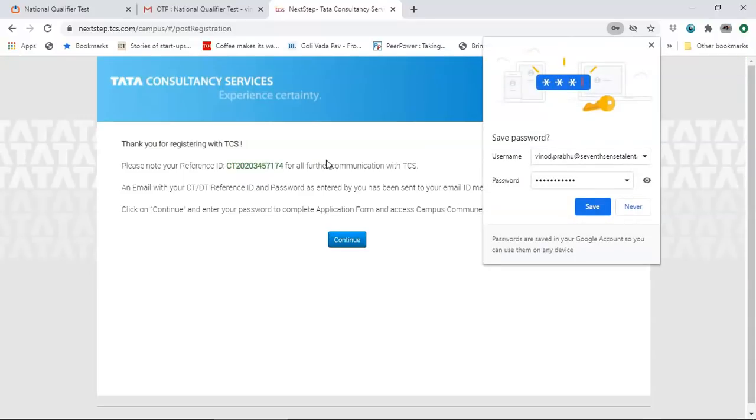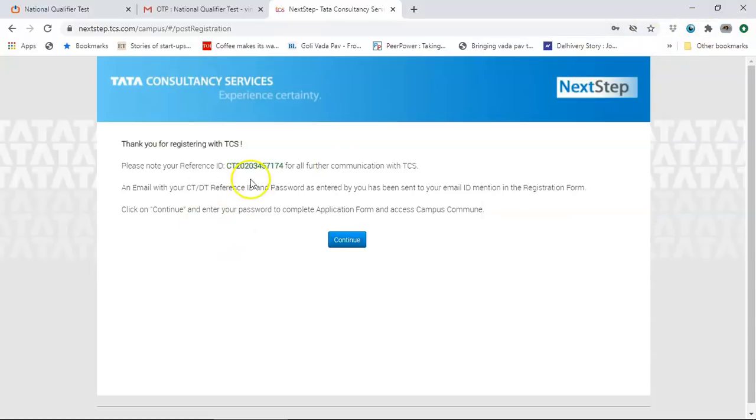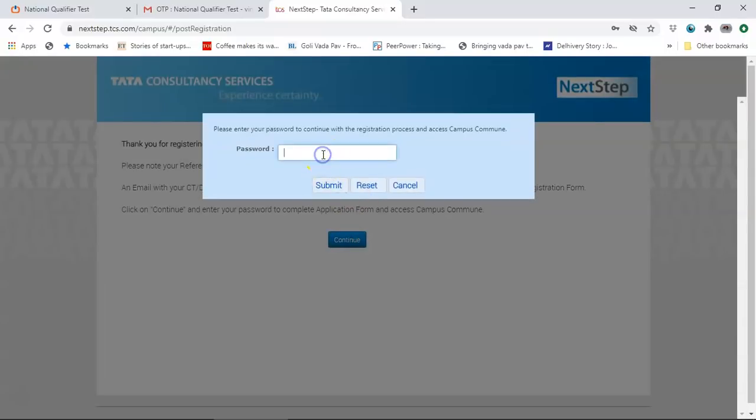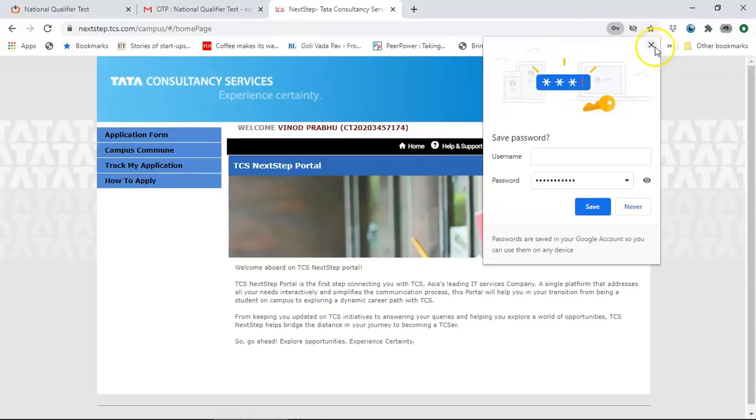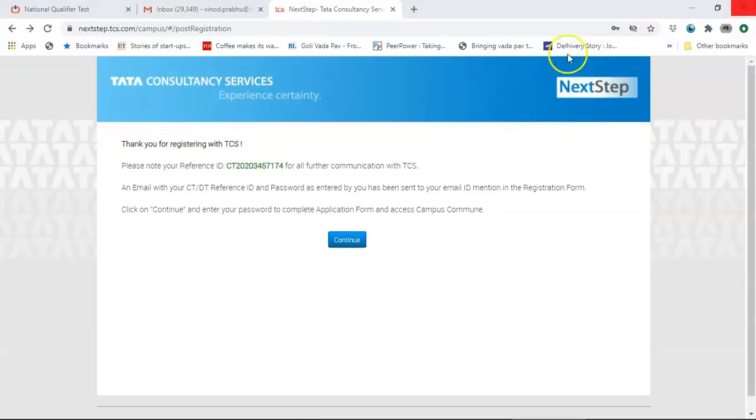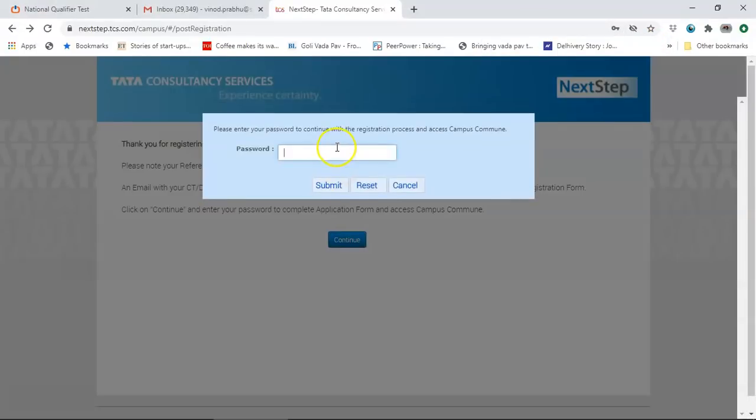Take this CT ID, CT2020345717. Make a note of this. An email is sent with your CT reference ID to your registered email ID. Click on continue and enter your password to complete the campus application form. Click on this, enter the same password that you used, with uppercase, lowercase, special character, and number. Click on that, and it will go to the TCS Next Step portal. You click on continue and you will get this password as I mentioned.